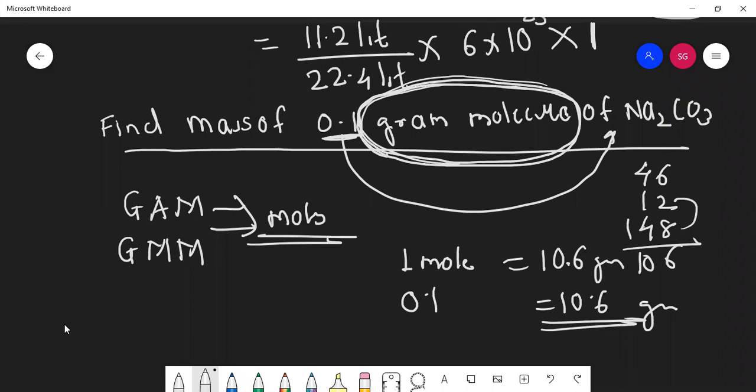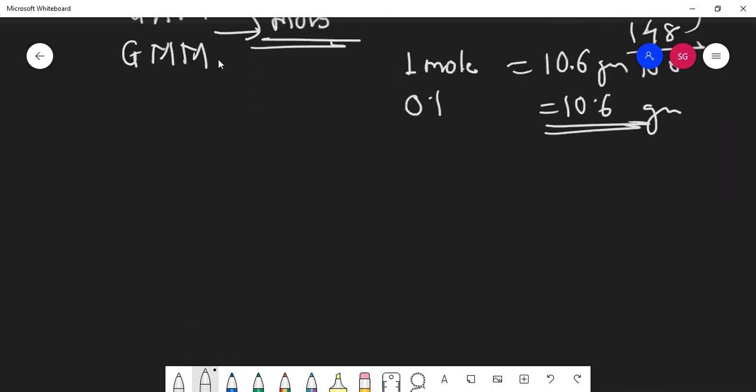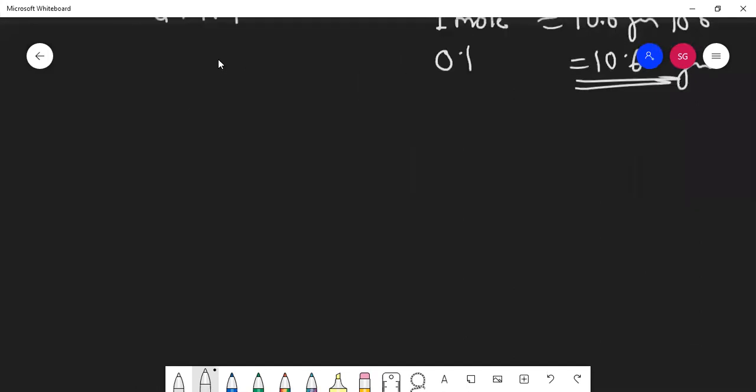Same, one more question. Find the mass of 5.6 liter. In the above problem, 1 mole is equal to 10.6 grams? No, then 0.1 mole is also 10.6? No. There I have given the point. Actually, 1 mole means 106 gram it was. Understood? Yes, sir.